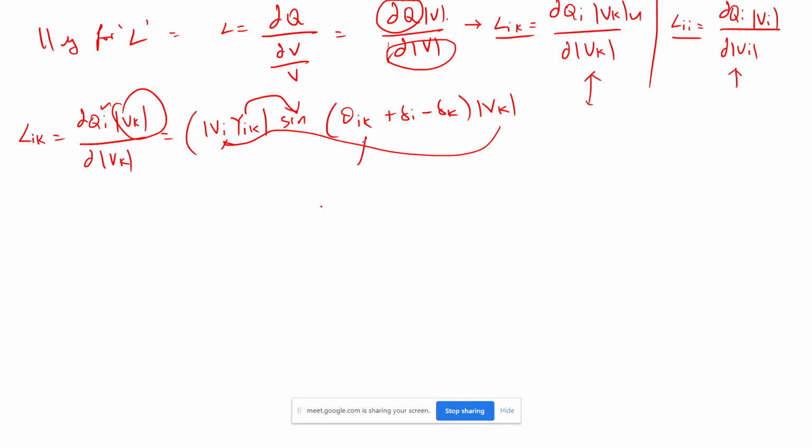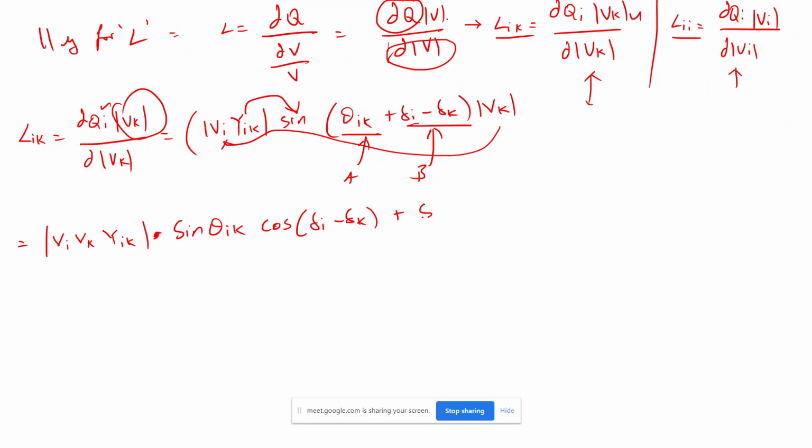So I want to make this A and this B, then I will get V_i V_k Y_ik times sin A, which is sin theta_ik cos(delta_i minus delta_k), plus cos theta_ik sin(delta_i minus delta_k). So I will get this value.